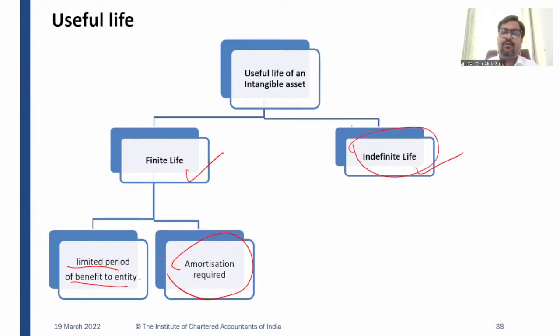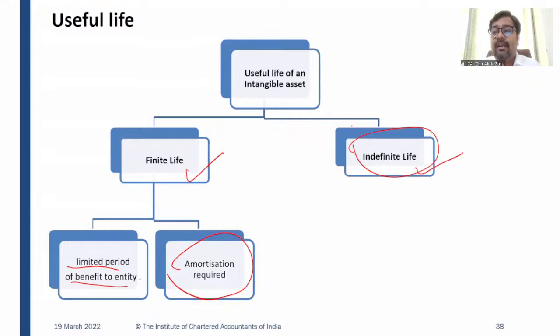how could the life be indefinite? First of all, goodwill. For example, A Limited has acquired B Limited, and there is a goodwill of 10 lakh rupees. So is there any contractual life of goodwill? Answer is no. So in this case, the company is not able to estimate till how many years. So what is my life? My life is a period over which either it is a contractual period or it is a period over which I am expecting a future economic benefit, right? So I am not able to determine the period over which I will get the future economic benefit. So it means it is an indefinite life.